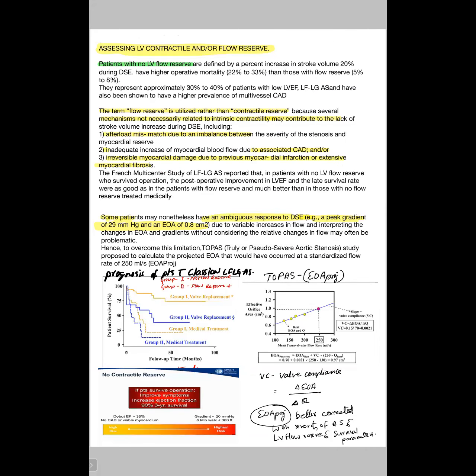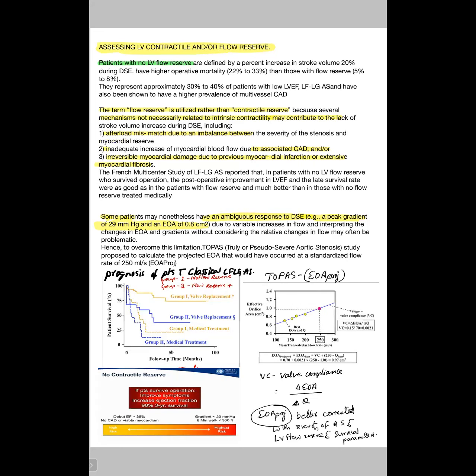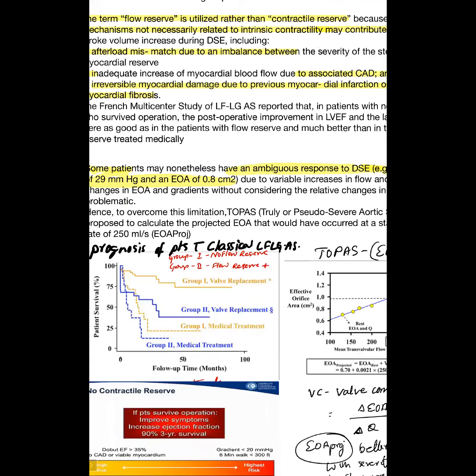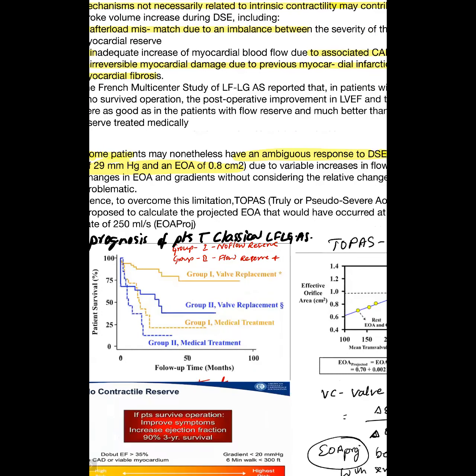Coming to the prognosis of patients with the classical low flow low gradient AS, that is group 1, this red line is patients with no flow reserve, and this blue one is patients with flow reserve. Patients with flow reserve, with medical management, have worse prognosis compared to surgical valve replacement.